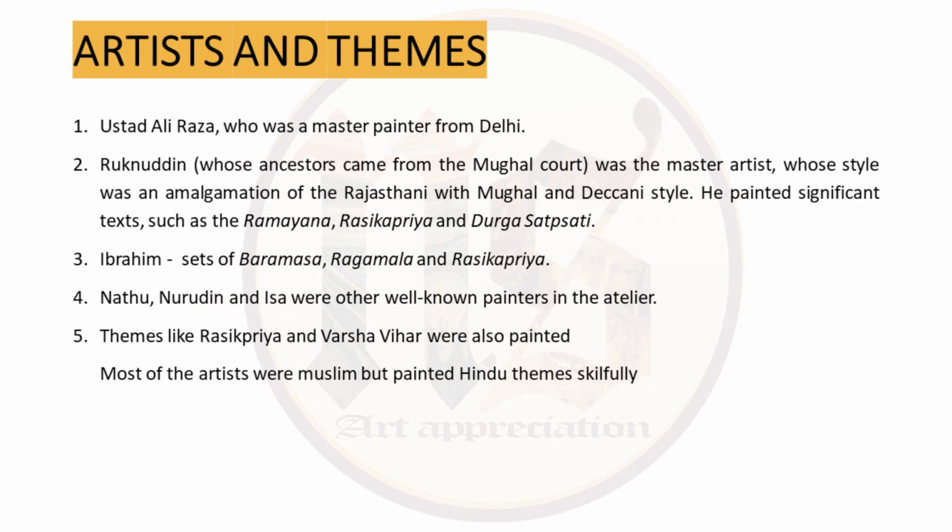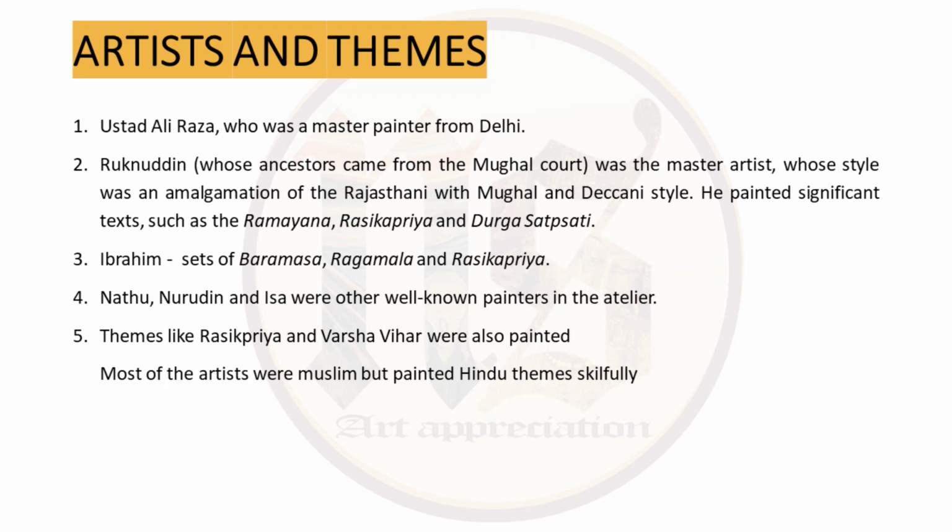Artists, themes and features of the Bikaner school. First, artists. Ustad Ali Raza was a master painter from Delhi. Then Ruknuddin, whose ancestors came from the Mughal court, was a master artist whose style was an amalgamation of Rajasthani art along with Mughal and Deccan style. He painted significant texts like Ramayana, Rasikpriya and Durga Saptasati.